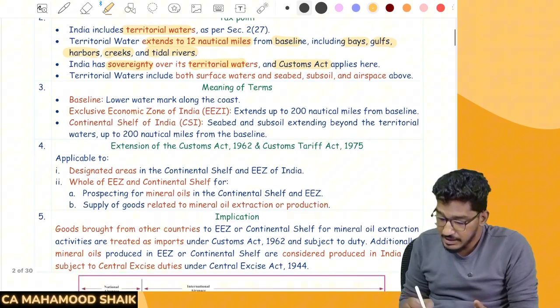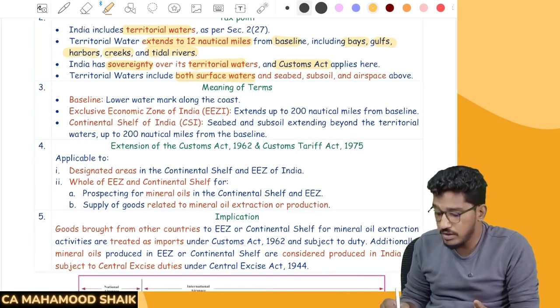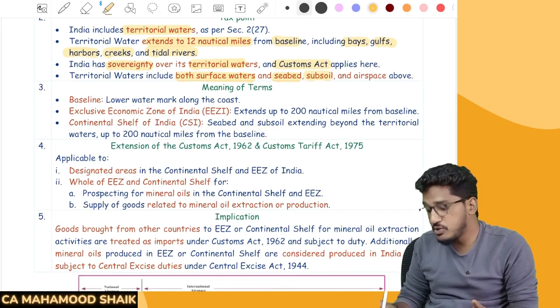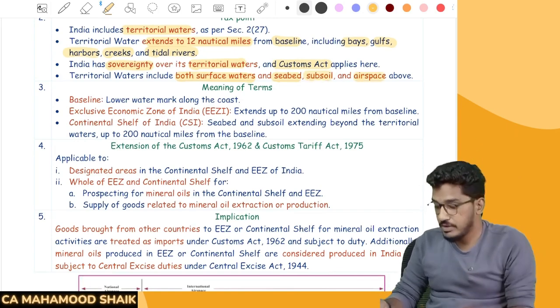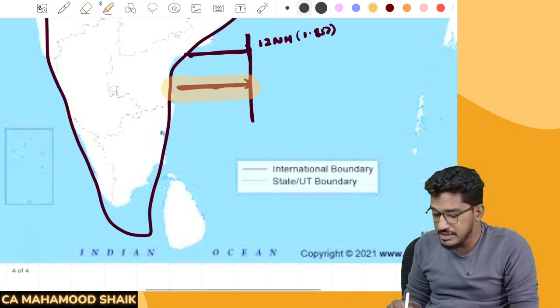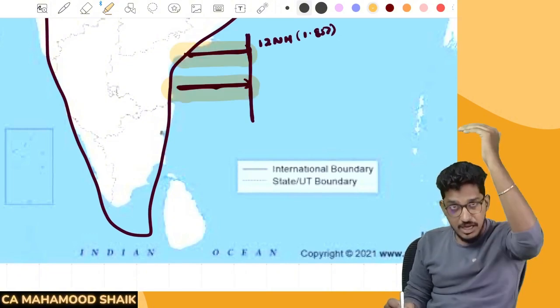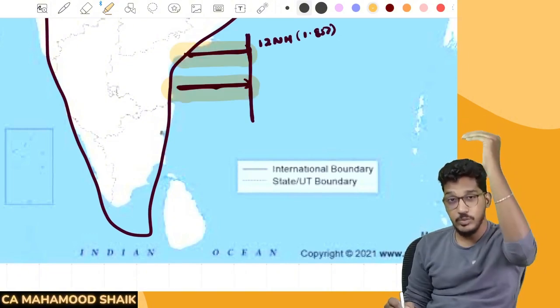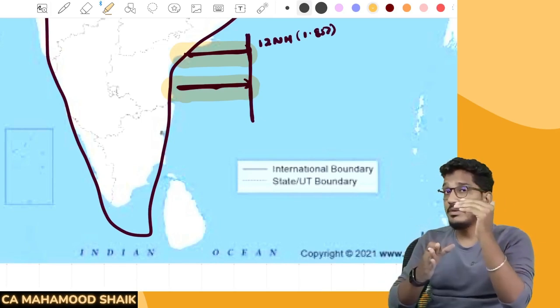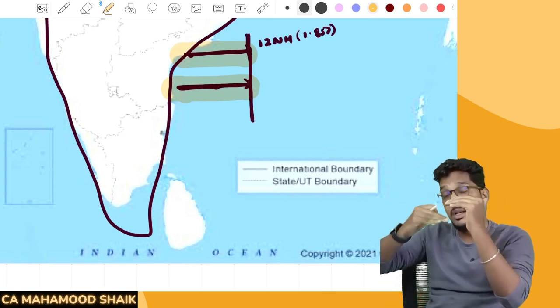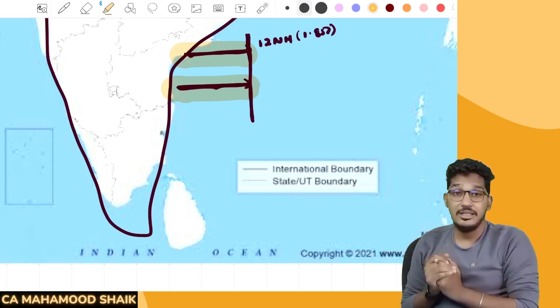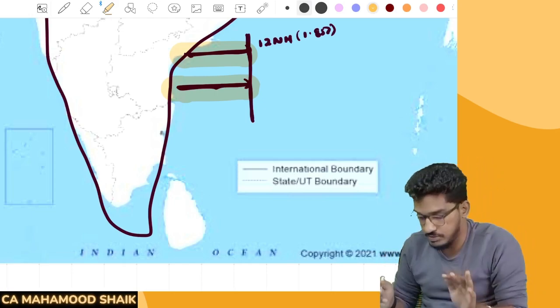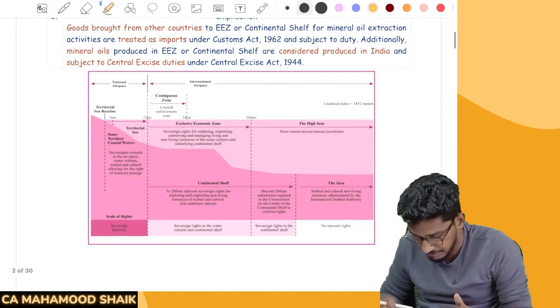And not just that, it includes both surface waters and seabed, subsoil, and the airspace above it. So when I say territorial waters, it doesn't include only the waters. Below that seabed, whatever soil is there, that also will come under territorial waters. Not just the soil, above that whatever airspace is there, that also will come under territorial waters. Now I should have one diagram here.